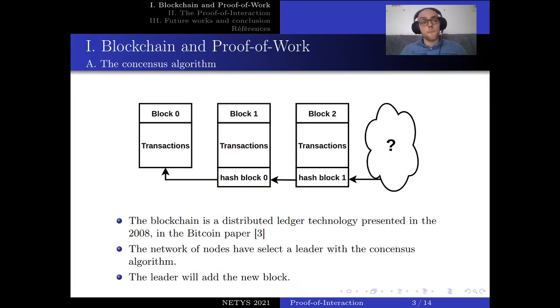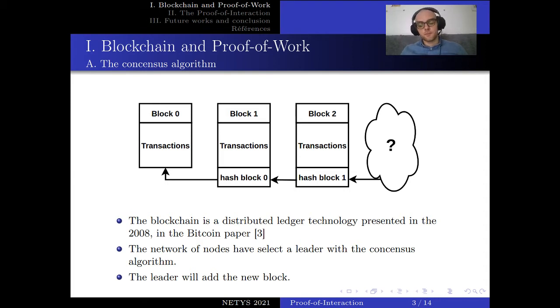So, the blockchain, what is it? The blockchain is a distributed ledger technology presented in 2008 in the Bitcoin paper written by Satoshi Nakamoto. It's a ledger of transactions, and these transactions can be pretty much anything, any type of data. And these transactions are added in blocks. And each block has a dependency from the previous block. As you can see on the figure, block 1 has the hash value of block 0, and block 2 has the hash value of block 1, and so on if we add blocks after this.